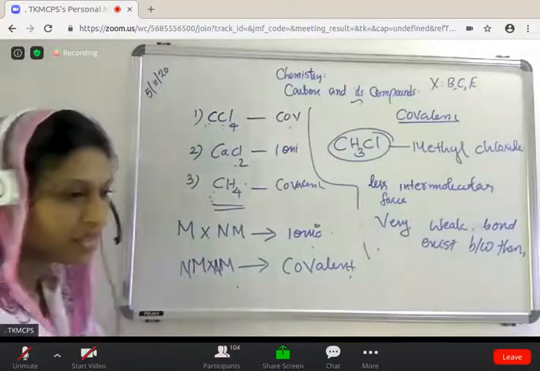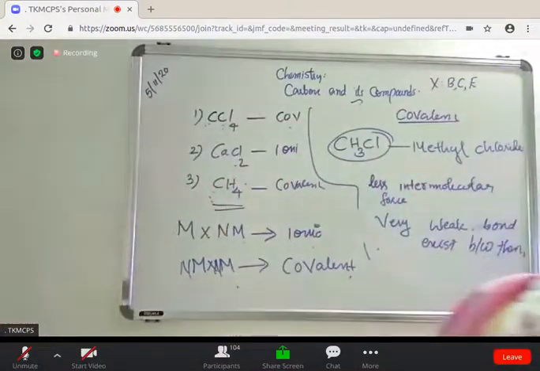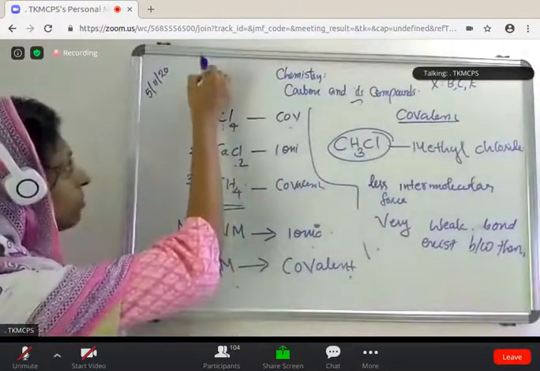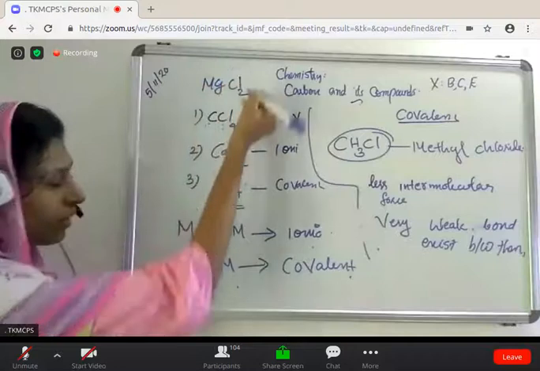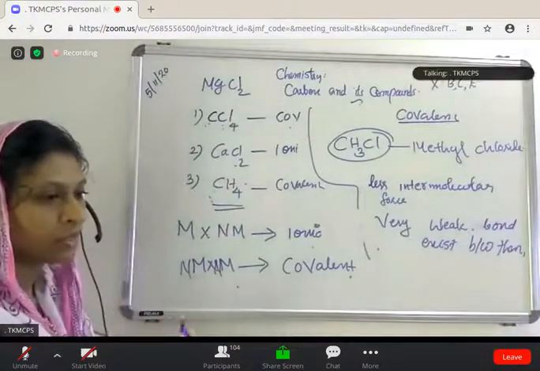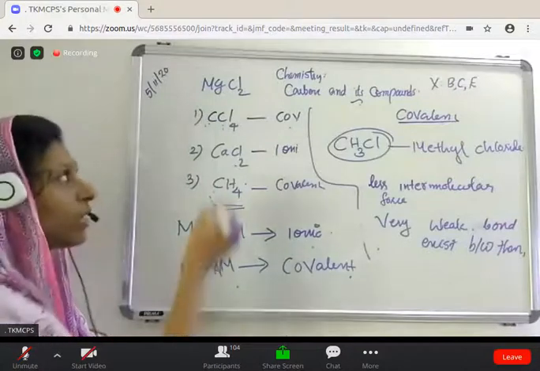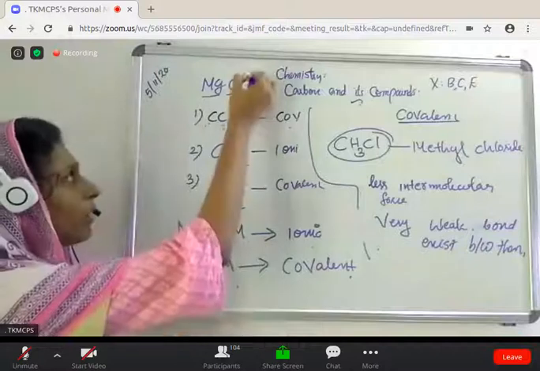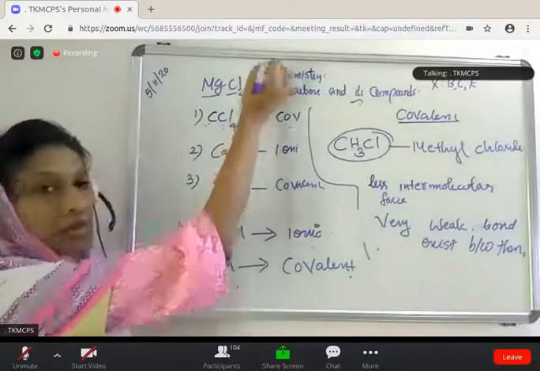Clear? It's a way you have to find. Then, can you tell me what is MgCl2, ionic or covalent? It's ionic. It's a metal, it is a non-metal. Metal and non-metal, ionic. Clear?